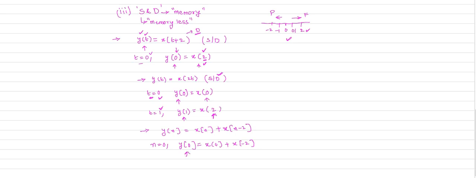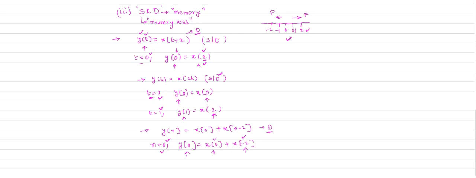Your response at n equal to 0 depends on the input, the present value of the input, that is x of 0, and the past values of the input. Your response at the n equal to 0 instant depends on the present value of the input and also the past values of the input. If the response depends on present and past values of the input, definitely that system is a dynamic system. It is a dynamic system.